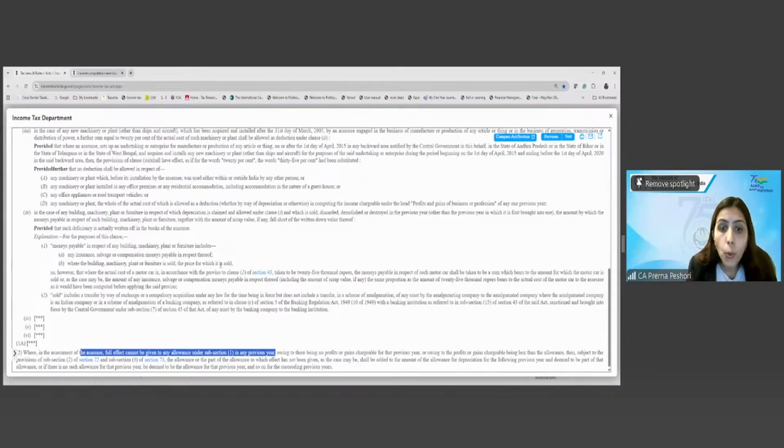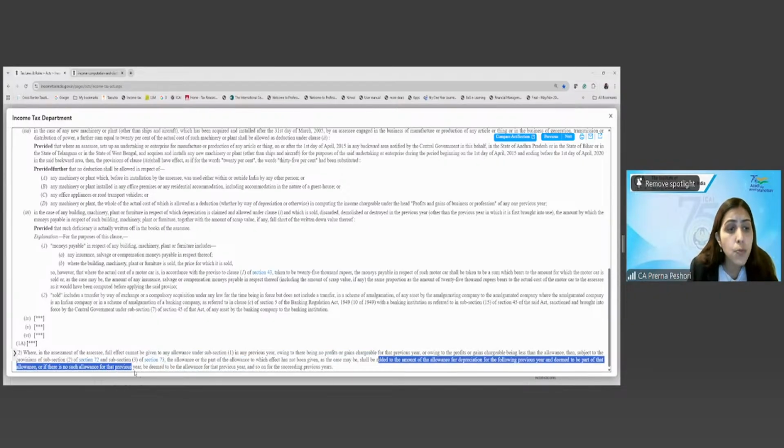the profits are less, owing to there being no profit or gains chargeable for that previous year, or owing to the profit or gains being less than the depreciation allowance, then subject to the provisions of subsection 2 of 72, which is basically the set off and carry forward of the PGBP laws, or section 73, which is the set off and carry forward of the specified business loss, then the allowance of the depreciation which has not been given effect to, which is called unabsorbed depreciation, shall be added to the amount of allowance for the depreciation for the following previous year and deemed to be part of that allowance, or if there is no allowance for that year, like if there's no depreciation for the next year, be deemed to be the allowance for that previous year, and so on for the succeeding previous year.